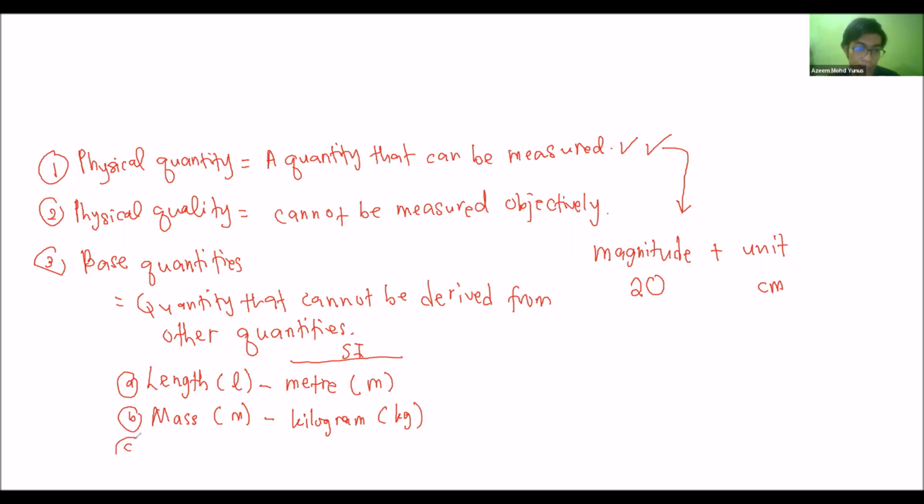C after mass is temperature. In our new textbook and new syllabus, it is defined as thermodynamic temperature. The symbol is big T. The unit is Kelvin. The symbol is big K. D, electric current.